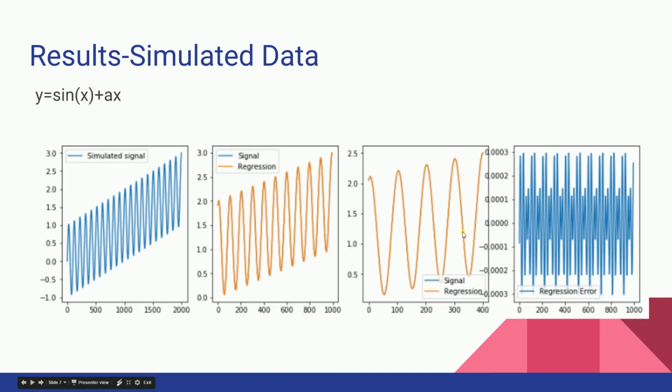To validate our algorithm and code, we manually generate a simple signal, which is a sine function on top of a linear function. Our regression results predict very well the signal, and the error is quite small.